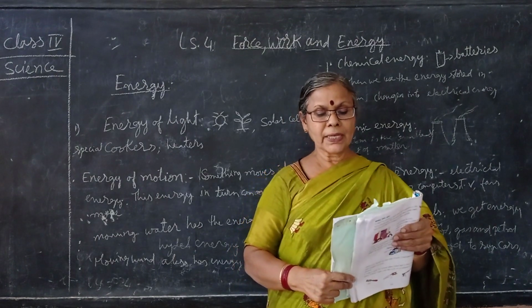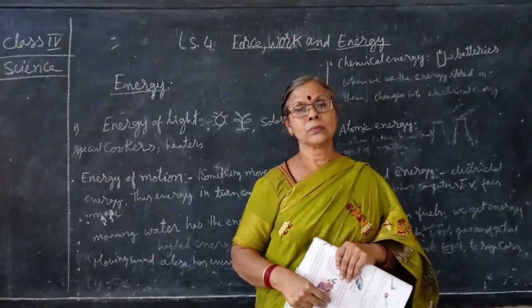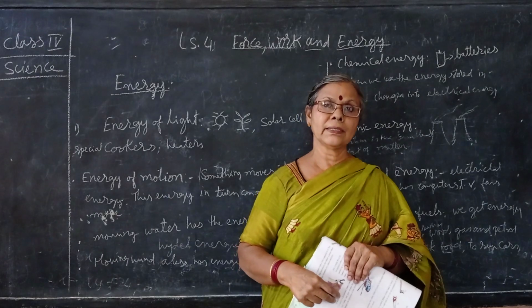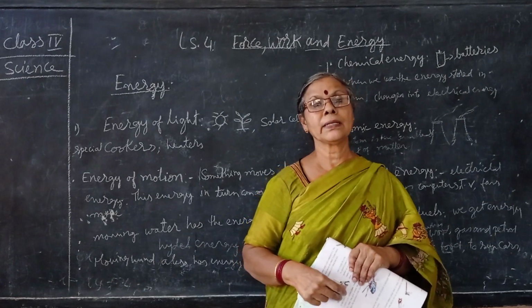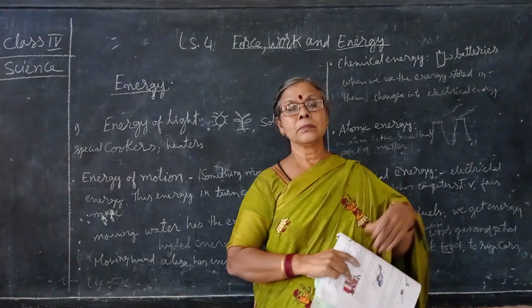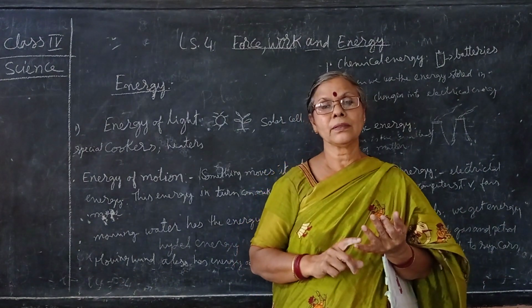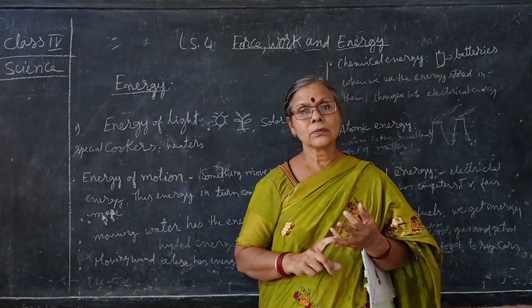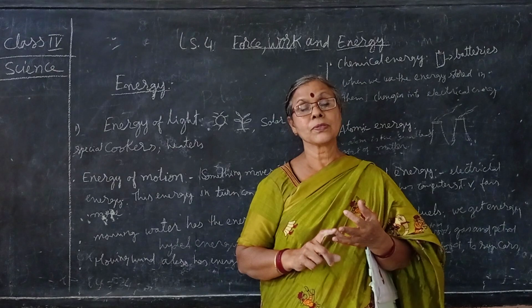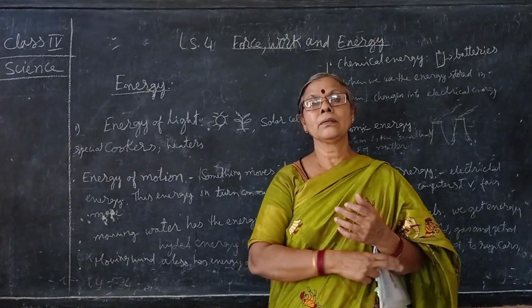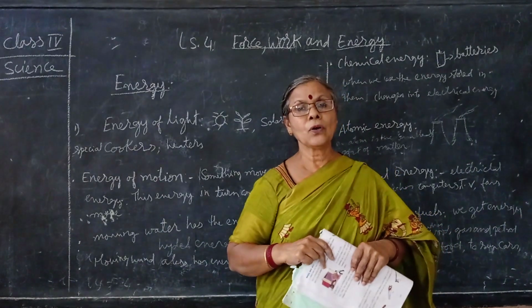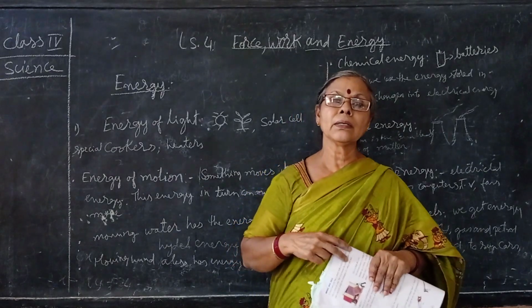So vehicles can move on energy, that is petrol energy, and plants make their own food to live with the help of sunlight energy, and we get food. How do we get energy? With the food only.